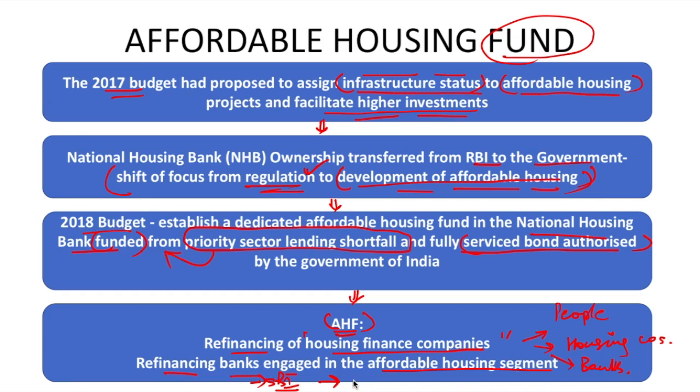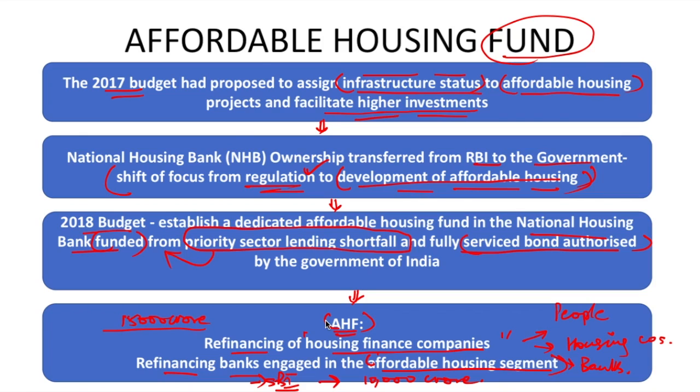For example, SBI is lending, let's say, 10,000 crore per year for affordable housing because it does not have any other funds or any further funds. Now, affordable housing fund provides it further, let's say, 15,000 crore. So now SBI has a lot more money, and it will be encouraged and incentivized to lend more money towards the affordable housing segment. So this is the entire purpose of affordable housing fund.